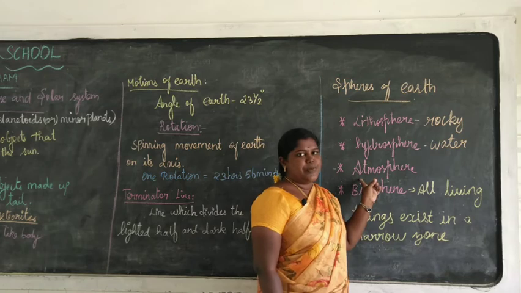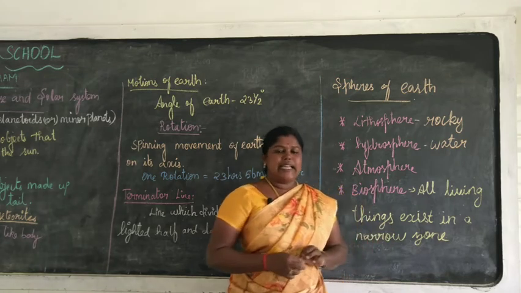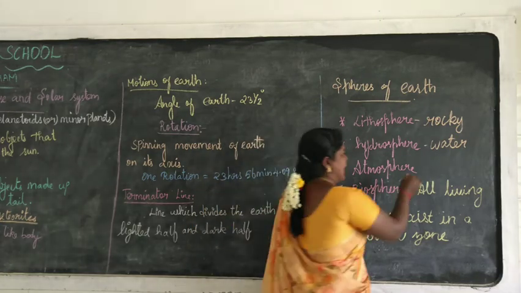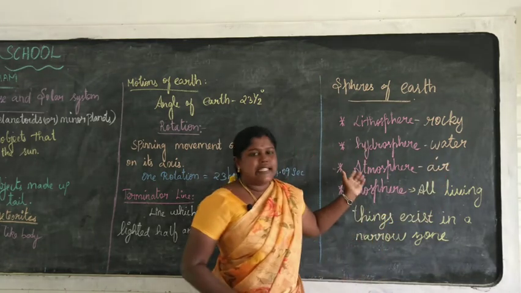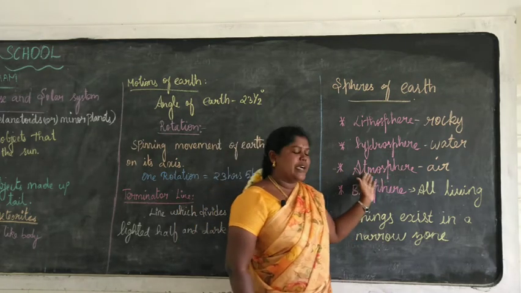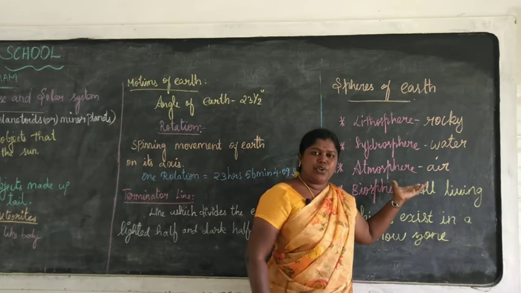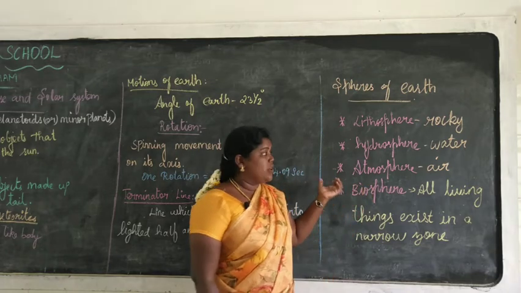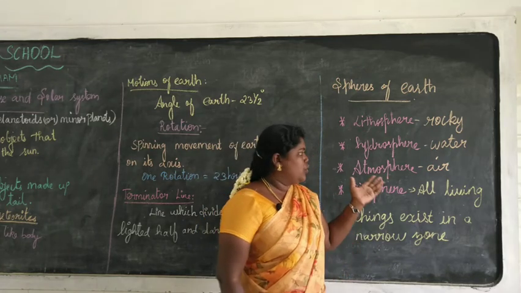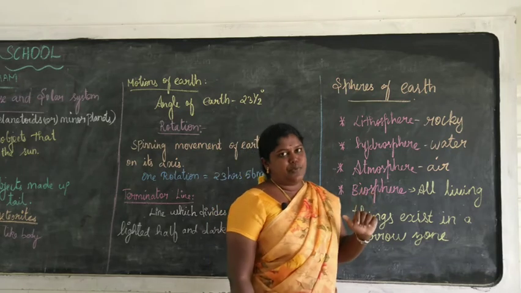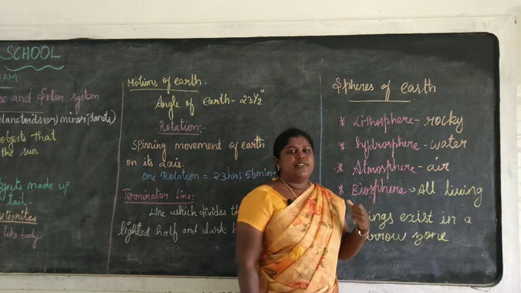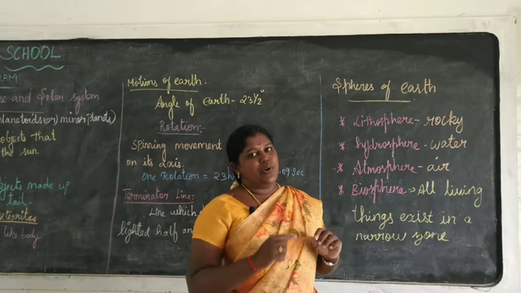Next one, atmosphere. The word atmosphere is derived from the Greek word atmos, which means air. This layer is the outer cover of the Earth. It is made up of different varieties of gases. Our atmosphere consists of 78% nitrogen and 21% oxygen. The remaining gases are present in smaller amounts. It is an outer envelope around the Earth.